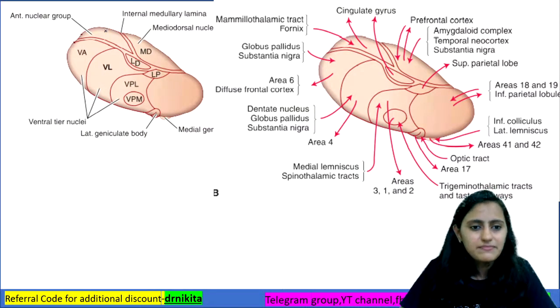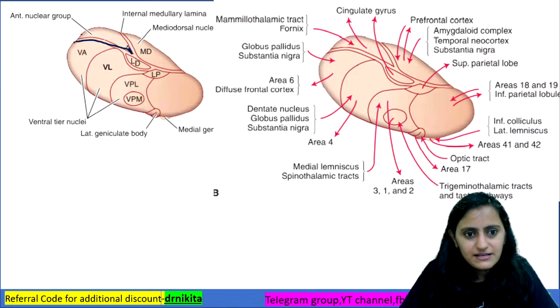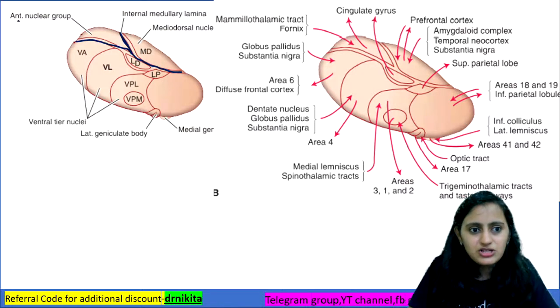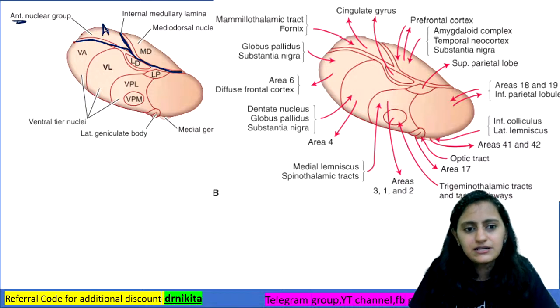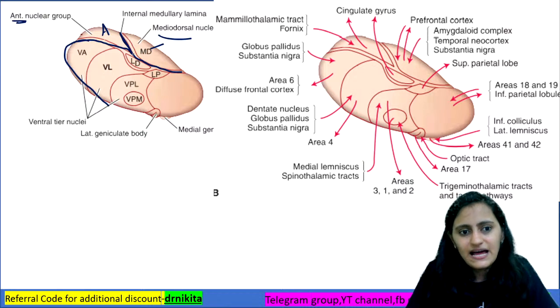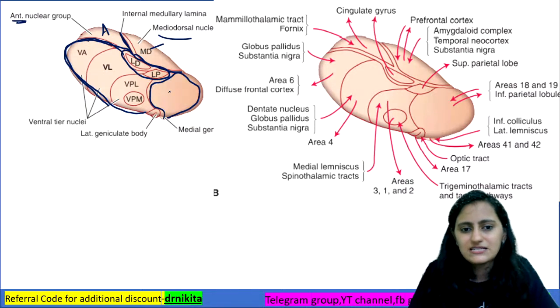Look at this image. You see this Y-shaped structure, that is your internal medullary lamina. This becomes your anterior nuclear group. Here the small one is the dorsomedial and the largest one is the lateral. In the lateral you have the dorsal tier above and the ventral tier below, and the biggest nucleus of thalamus is the pulvinar.